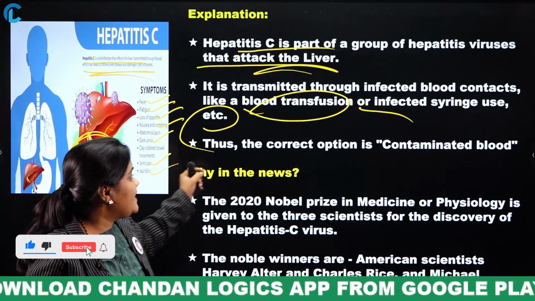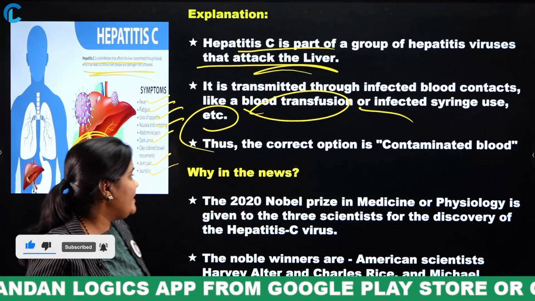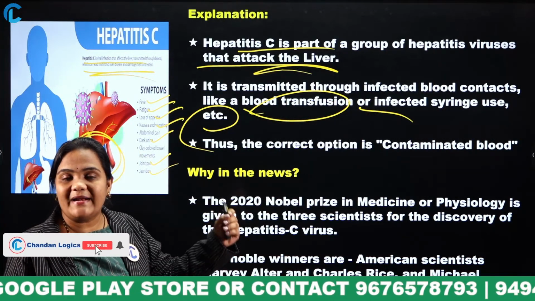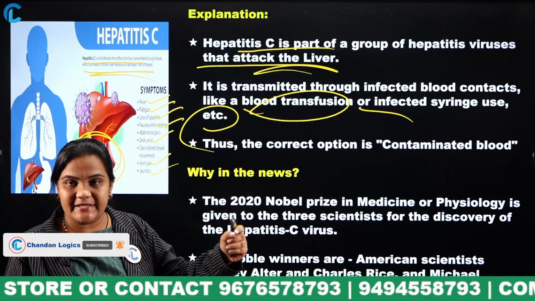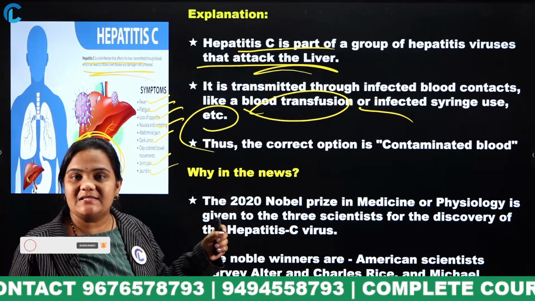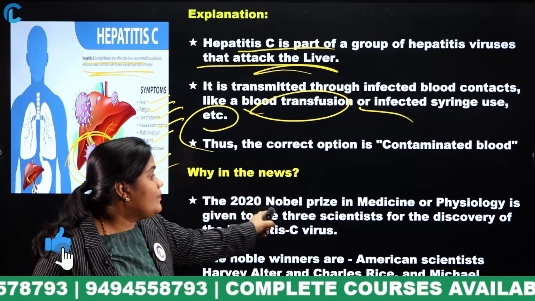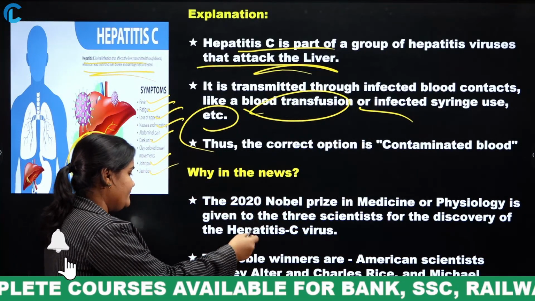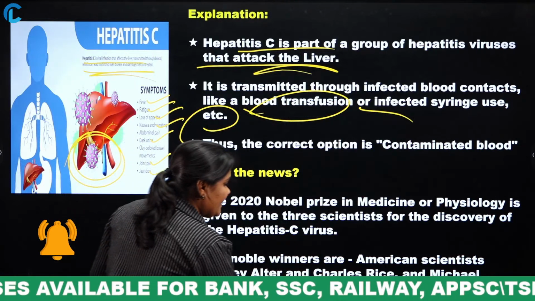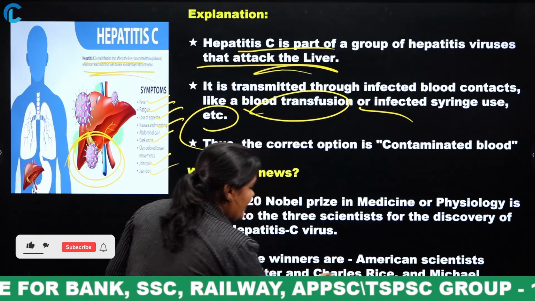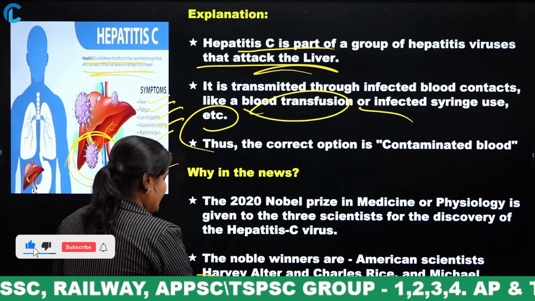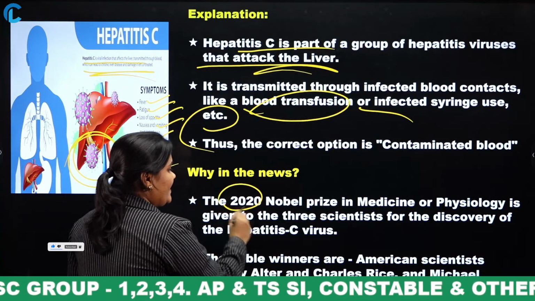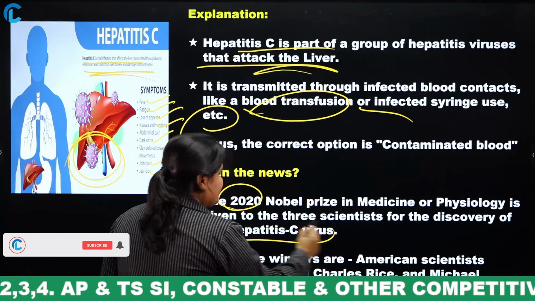So the correct option is contaminated blood. Why? Because this hepatitis C virus was discovered by scientists, and for this they got the Nobel Prize in Medicine in 2020. What are the names of those persons? Harvey Alter, Charles Rice and Michael Houghton. They received the Nobel Prize in Medicine in 2020 for discovering the hepatitis C virus.